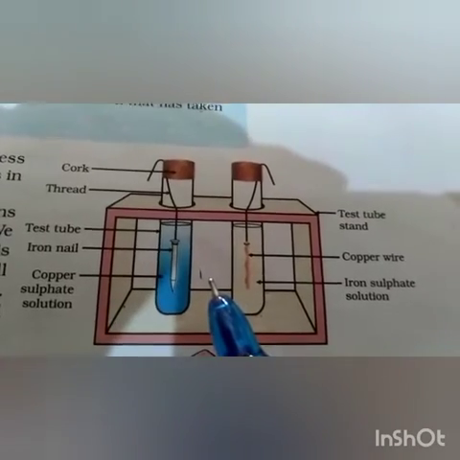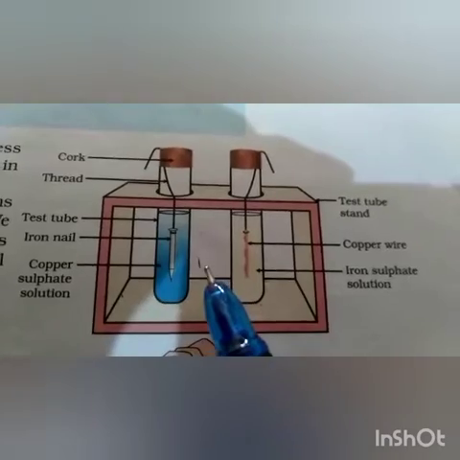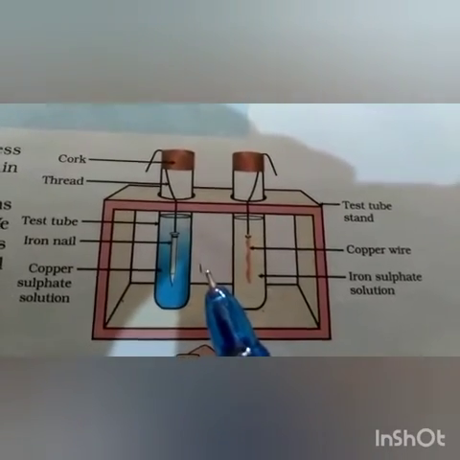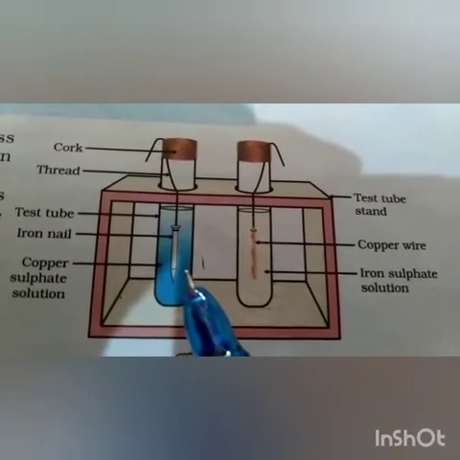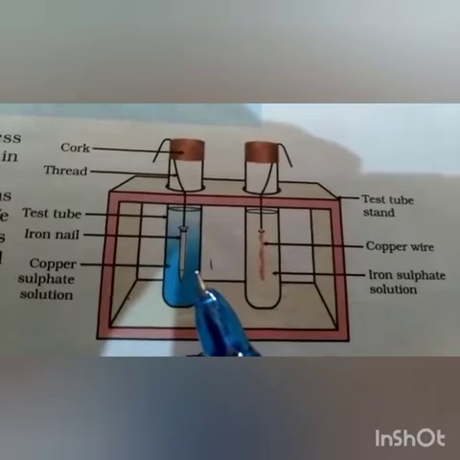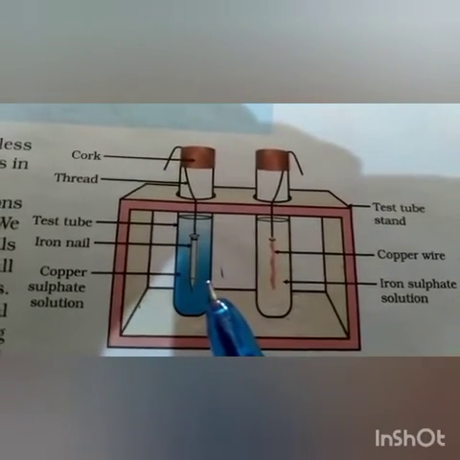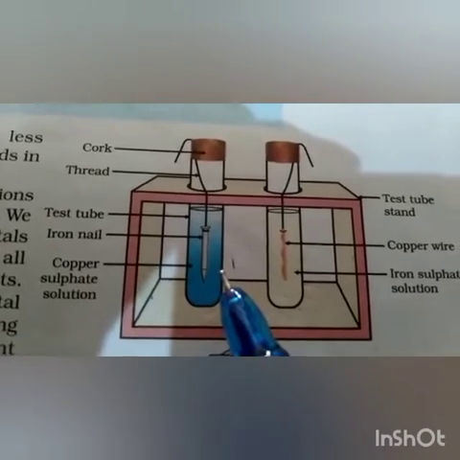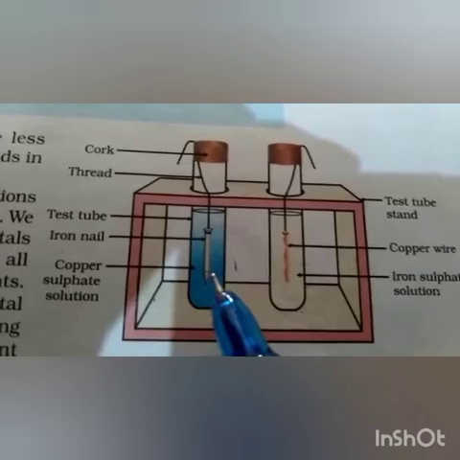We have already discussed the reaction of metals with oxygen and the reaction of metals with water. Today we will discuss the reaction of metals with solutions of other metallic salts. What are metal salts? They are the salts of metals, like copper sulfate. It is a metallic salt because here copper is a metal and SO4 is contributed by the acid.